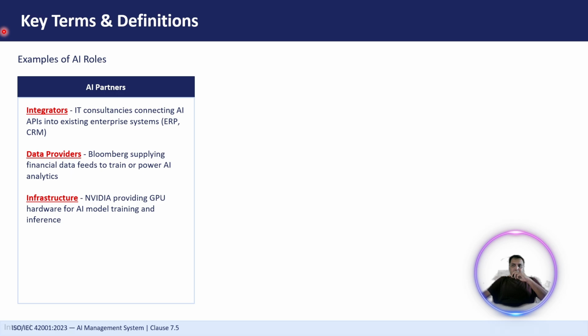Then we have infrastructure. We have taken the example of NVIDIA, which provides GPU hardware for AI model training and deployment, right? So we can utilize NVIDIA-based CPUs and GPUs to deploy our AI systems on NVIDIA hardware, right?